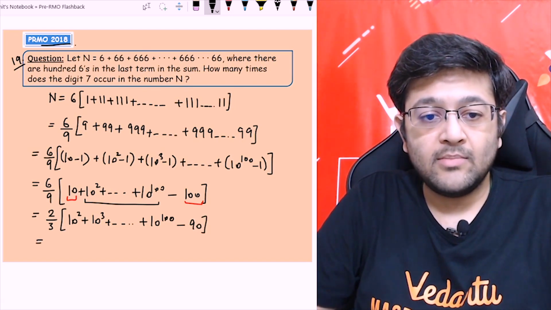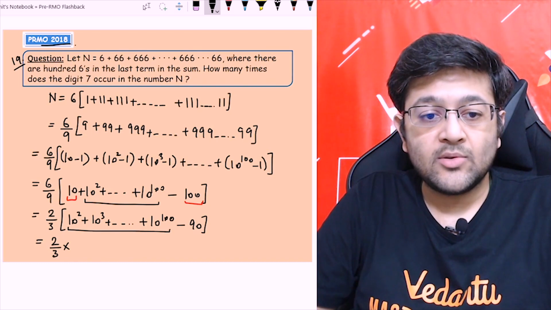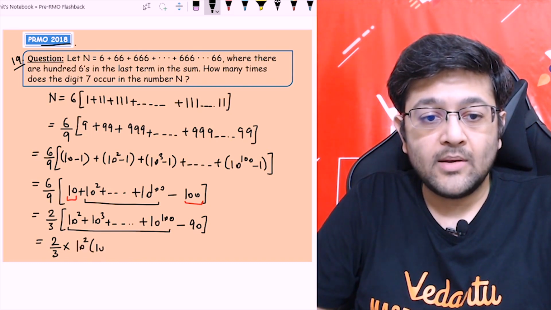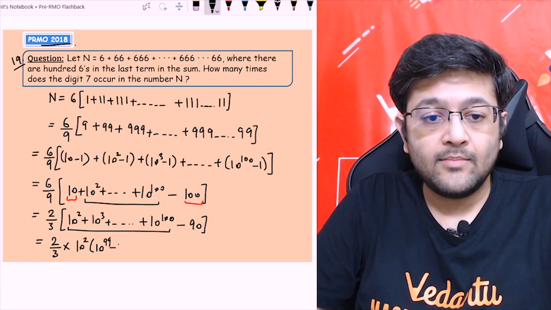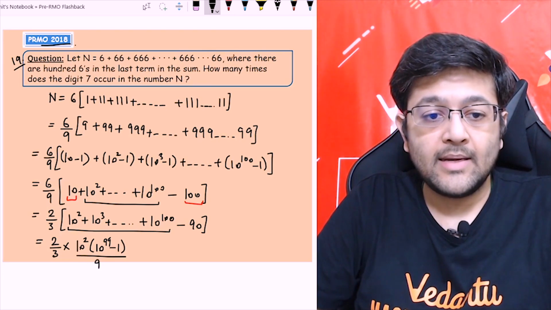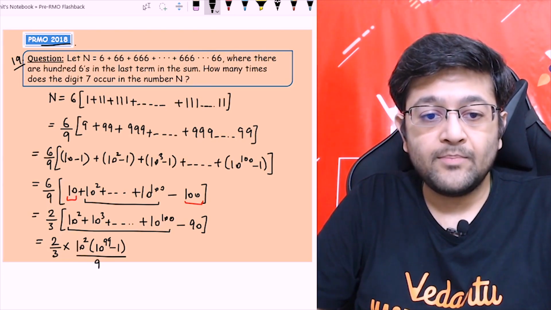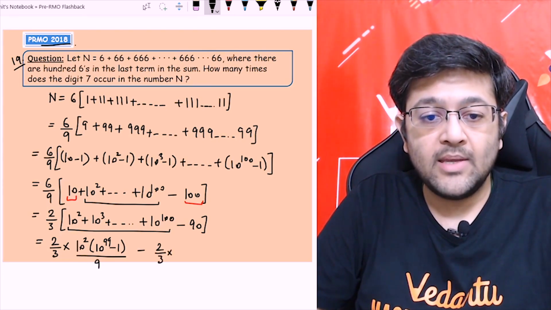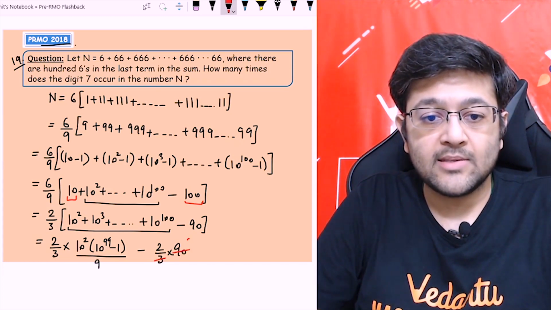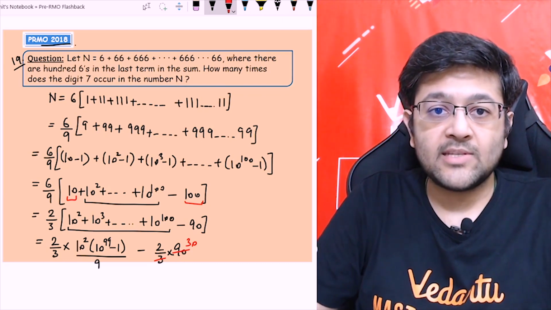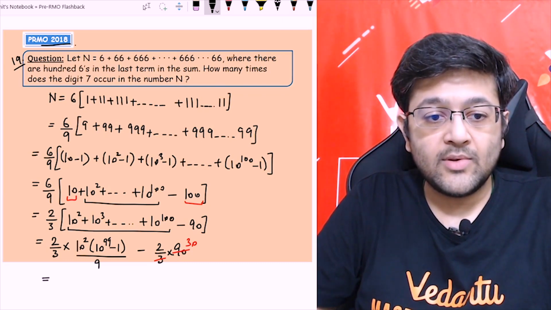So first of all, let's multiply these. So 2 by 3 into, this portion of the terms will form a GP, right? First term is 10 square, common ratio is 10. So number of terms are 99, 10 power 99 minus 1 upon 10 minus 1 will be 9, right? 2 by 3 multiplied with this, minus 2 by 3 into 90. So this will simplify, right? So 3 will cancel with 30. This will simplify to 60.